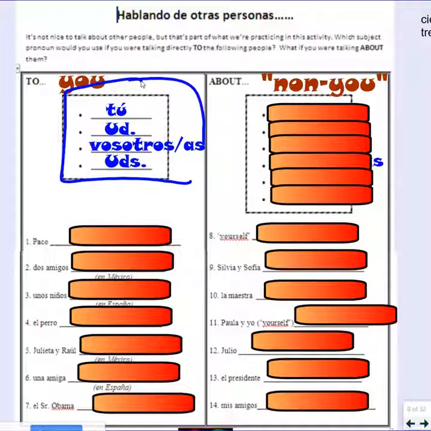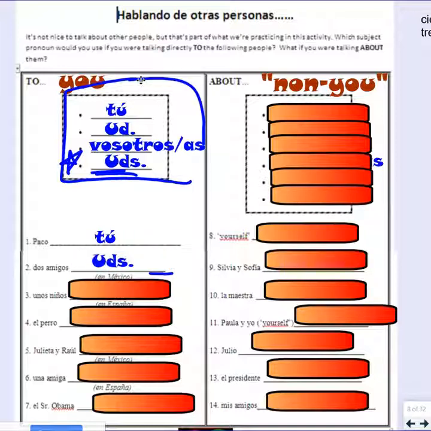You can look up here in the chart. Hopefully you guessed tú. What about if you were talking to two friends, but the big trick here is it says that we are in Mexico. If you're talking to two people in Mexico, the only way to say "you all" in Mexico is this key one right here, ustedes, because we said vosotros is in Spain only.